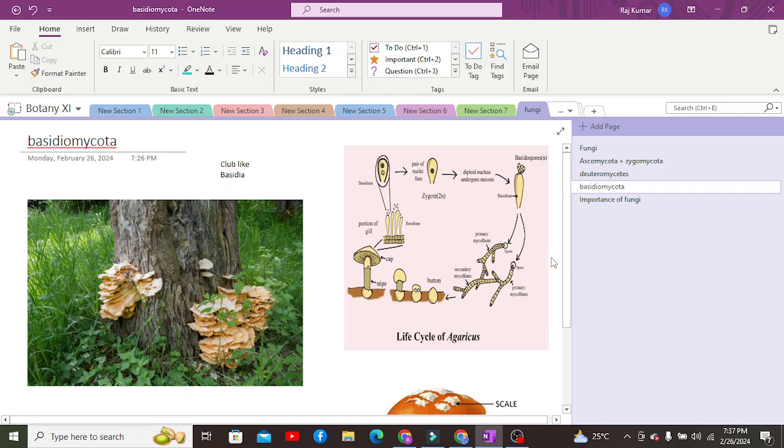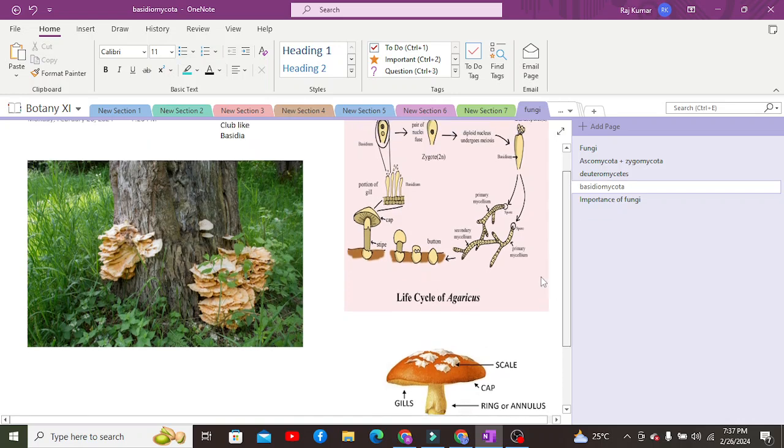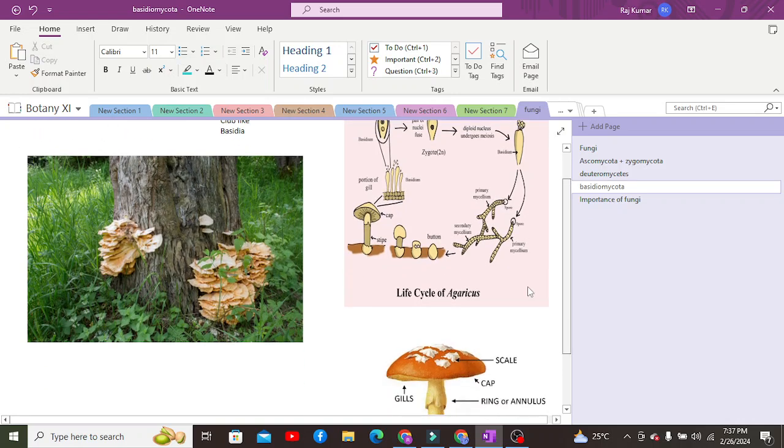They have club-like basidium structures, right? After that, when it comes to their reproduction, they have sexual reproduction as well as asexual reproduction, but asexual reproduction is quite uncommon, which means it does not occur in many cases. Occasionally, if it occurs, it occurs by the formation of conidiospores, right?